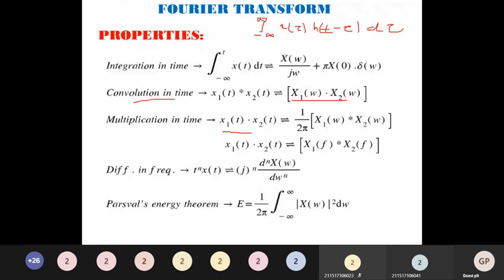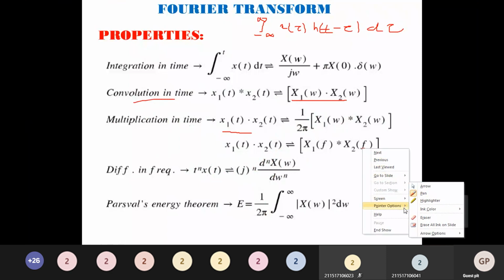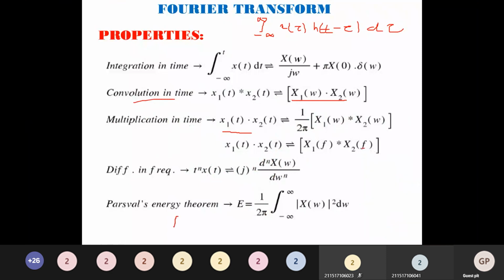Energy is given by 1 by 2 pi integral minus infinity to plus infinity modulus of x of omega the whole square. What is energy? Minus infinity to plus infinity modulus of x of t whole square dt, which is equal to 1 by 2 pi integral minus infinity to plus infinity modulus of x of omega the whole square d omega.